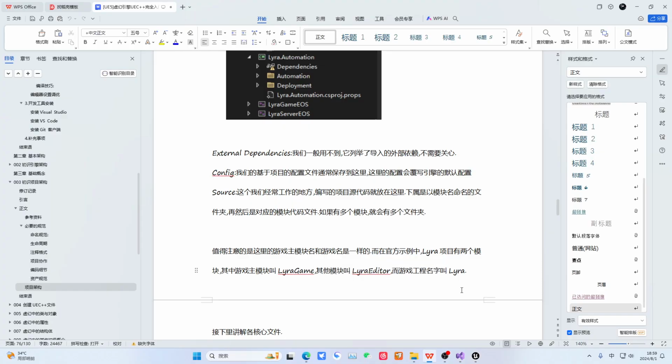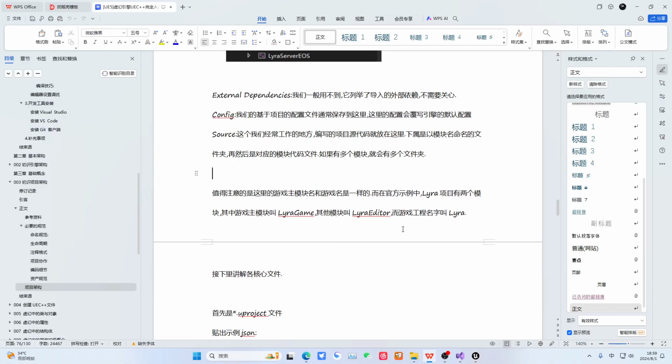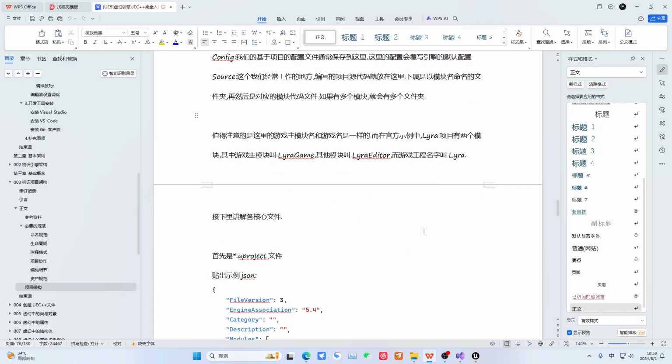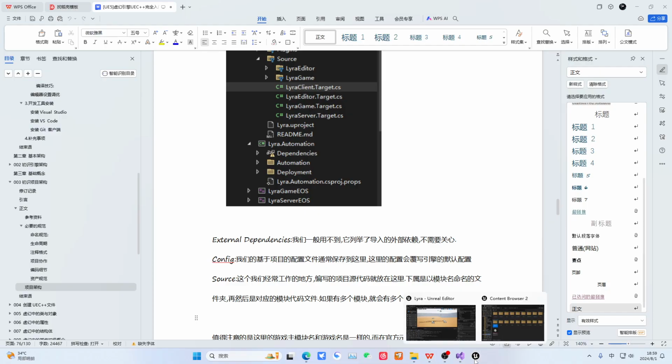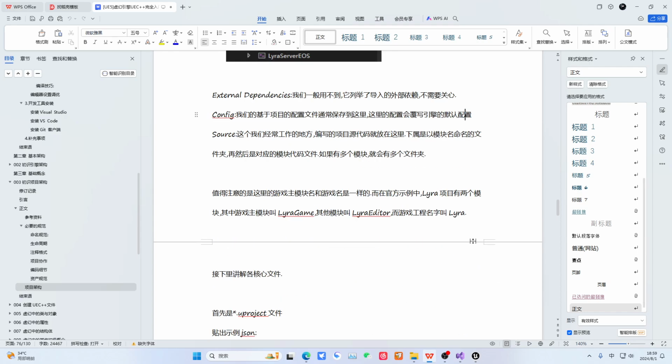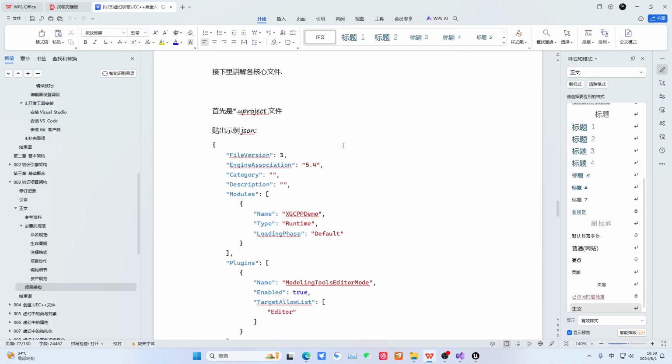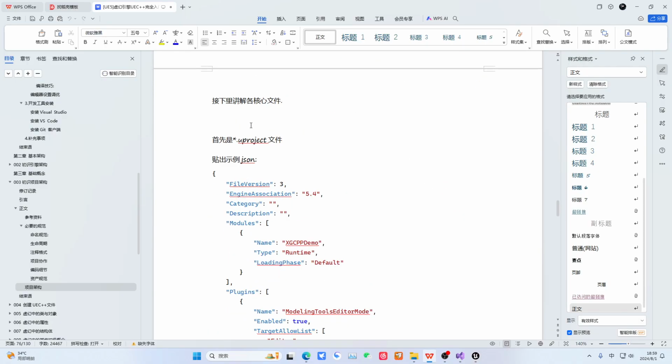Maybe there's no way around it. Then let's take a look. Here, config is where we put the configuration file. Source is where we write the code. Below are these modules. Generally, note that in the Lyra style, it has two modules. One is the main game module, the other is other modules, like Lua editor and such, and our game project name is actually called Lyra.